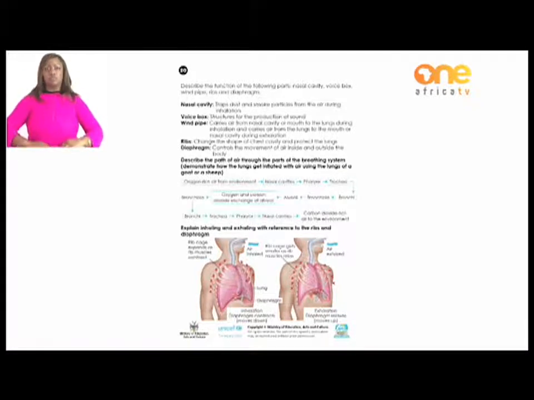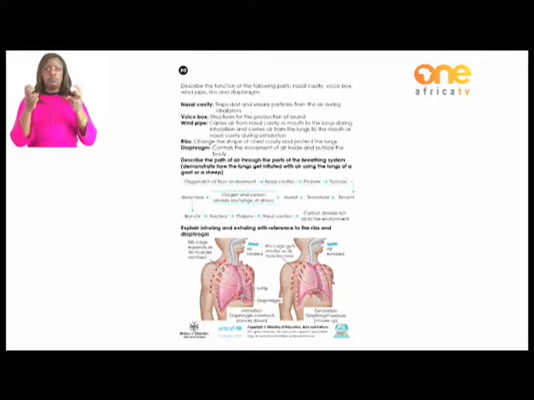The picture on our right shows the air that's exhaled. It shows that when we're breathing out, the lungs become a little bit smaller, and the diaphragm becomes more curved to make sure that the air gets out of our body. I hope you have been following, learners, and now we are going to test our knowledge to see if you have understood what you have been doing in class today.